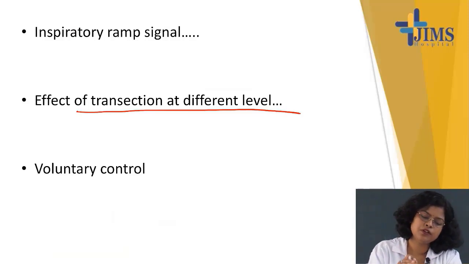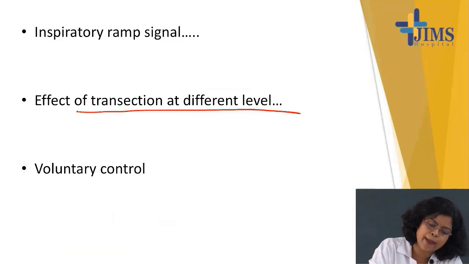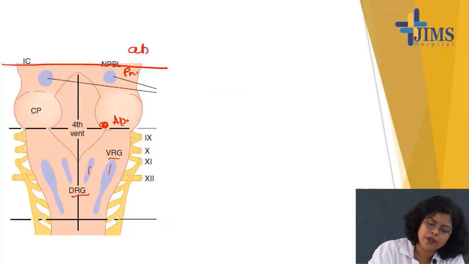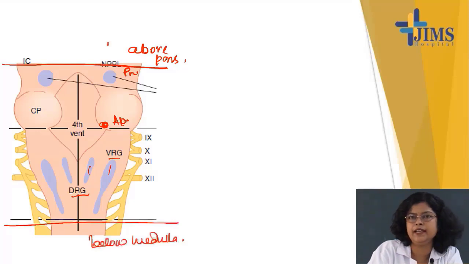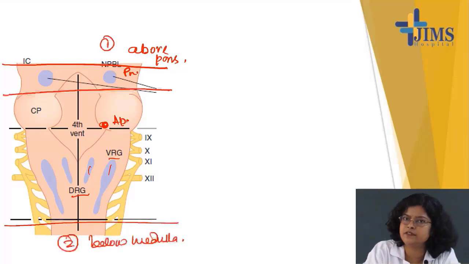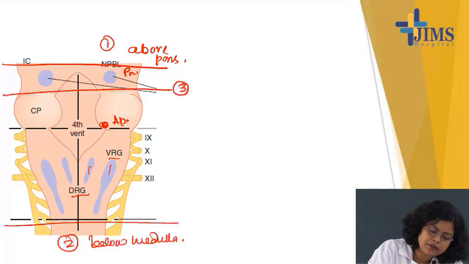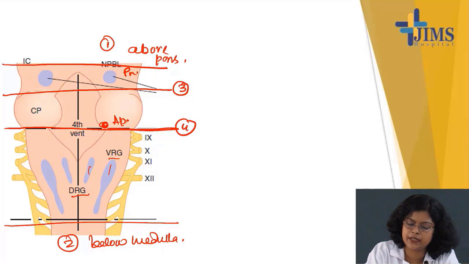Okay. So, four cuts we can make. One is you can cut above the pons. You can cut below the medulla, and another cut can be in between the pneumotaxic and apneustic center. This is the third level of cut, in between pneumotaxic and apneustic, and the fourth cut will be in between the pons and medulla, pontomedullary. Okay?